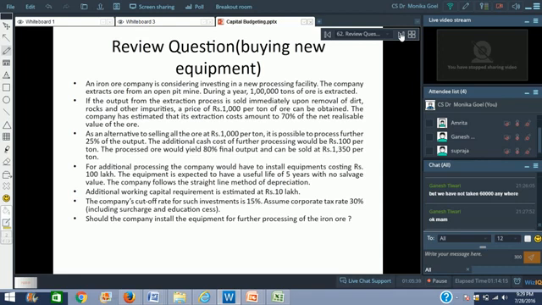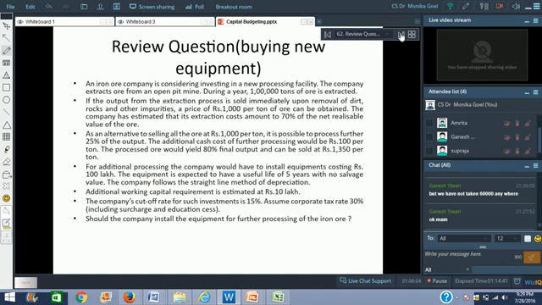The company has estimated that its extraction cost amounts to 70% of the net realizable value of the ore. So you get 1,000 rupees per ton, and 70% of that goes in the cost of extraction. So you are able to earn 300 rupees per ton, right, on 1 lakh tons.